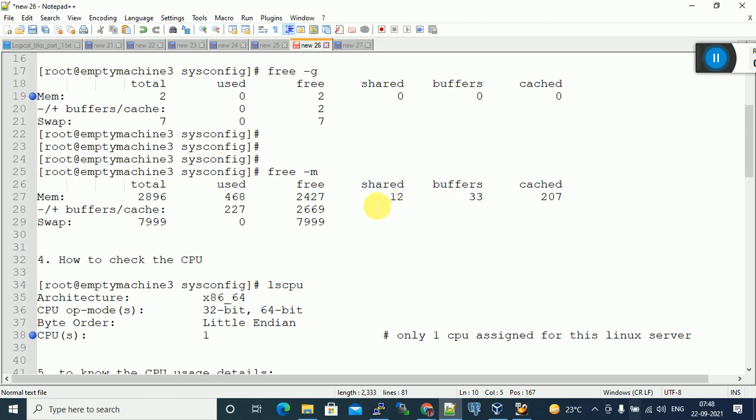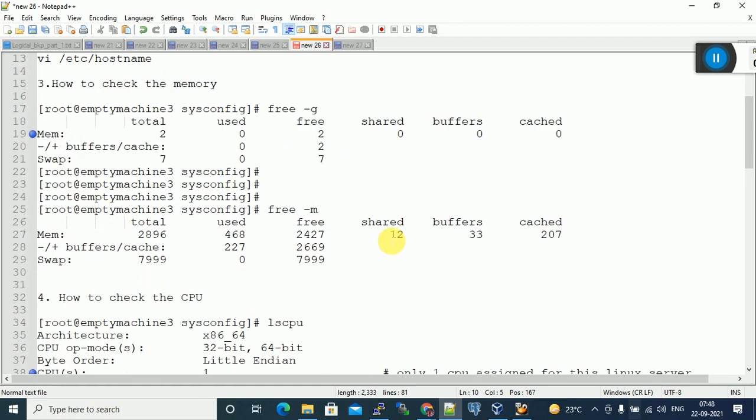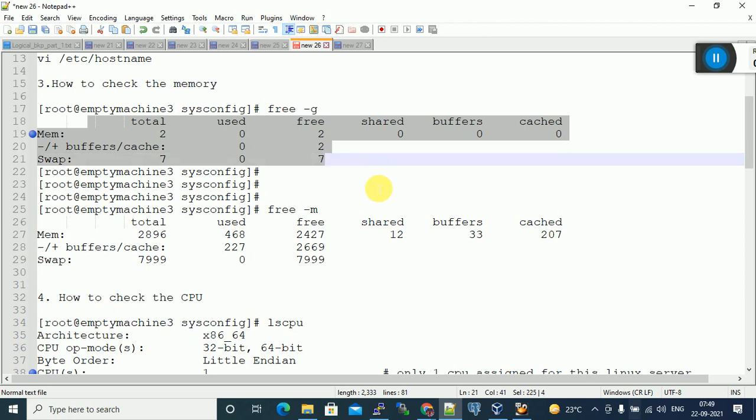How to change the hostname, how to get the CPU usage, how to check memory. What is this total? What is this used? What is this free? Free means 2 GB free. Total means 2 GB allocated for memory. Total swap memory, how much is allocated? 7 GB, in my case. On your laptop, when you give this command, it gives the total memory and swap memory.